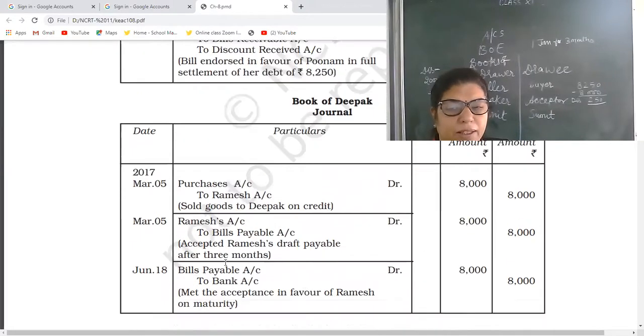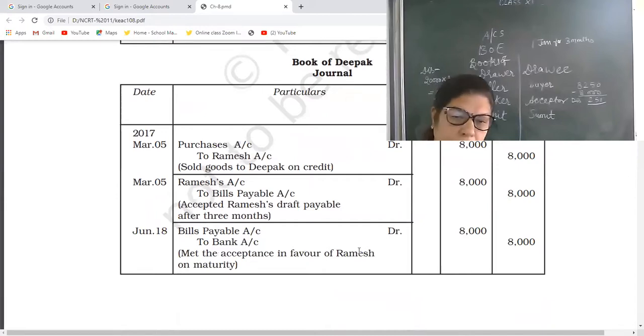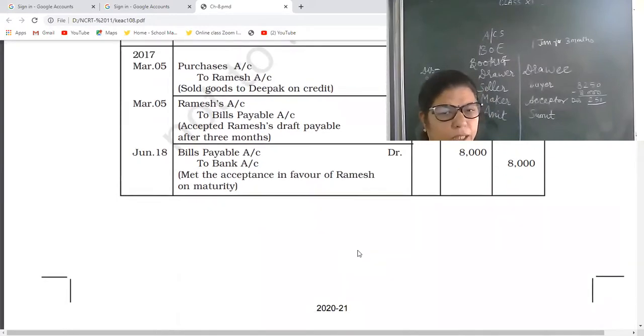Now books of Deepak. As I told you, you will not have any problem, either you are discounting it or endorsing it. See, what he is doing: purchase account debit to Ramesh, goods purchased. Then second entry, Ramesh debit to bills payable, issue of bills payable. Then on maturity, he will pass the general entry, bills payable to bank. Okay? Or bills payable to cash.